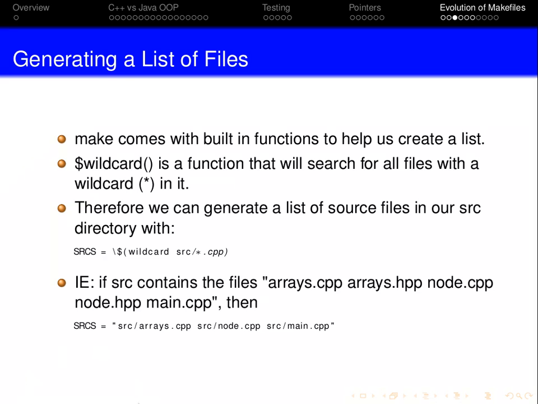So in other words, if our source directory contains arrays.cpp, arrays.hpp, node.cpp, node.hpp, main.cpp, then after this command, SOURCES would just be src/arrays.cpp, src/node.cpp, and src/main.cpp. AKA, it searched the source directory for all of the CPP files and made the list. All right?